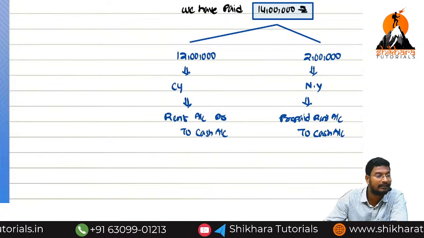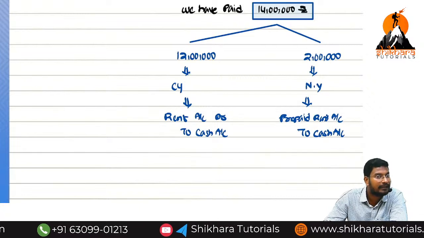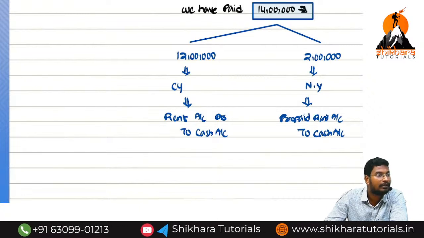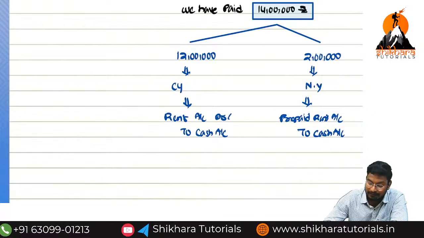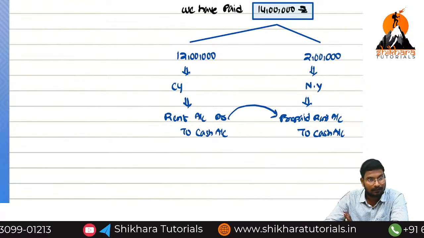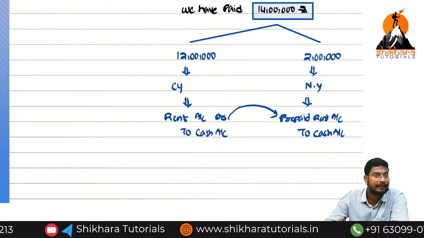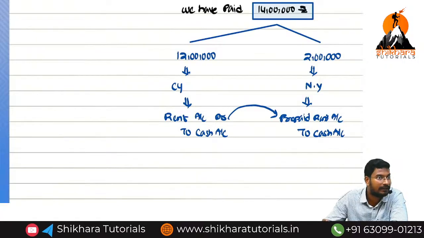If you write rent, it belongs to the current year. But does it belong to the current year or not? Not the current year. In order to differentiate the current year rent and next year rent, what do we need to write? Rent and prepaid rent.